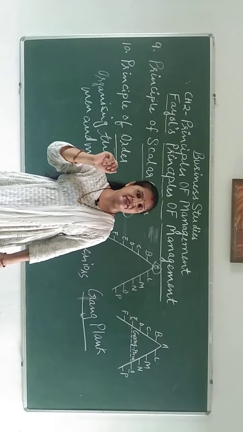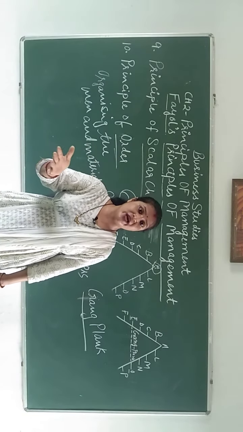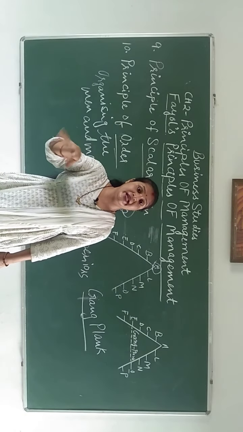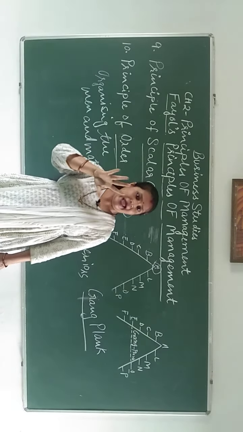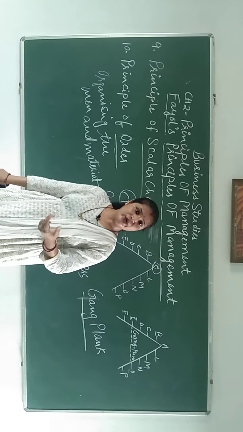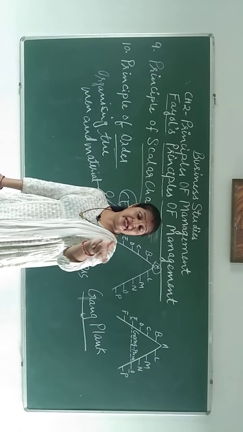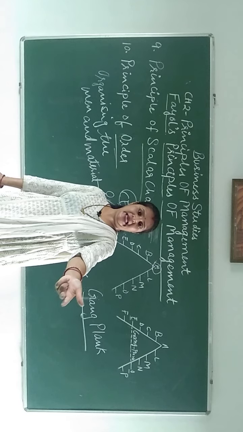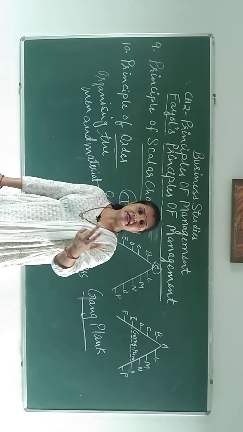Suppose computer books are there, they will be in their order. Commerce books, GK books, they will be in their order. Books related to games, magazines, they will be in their order. It will be easy for the students if they want books or magazines related to sports, they can go to that area and pick up that book easily.